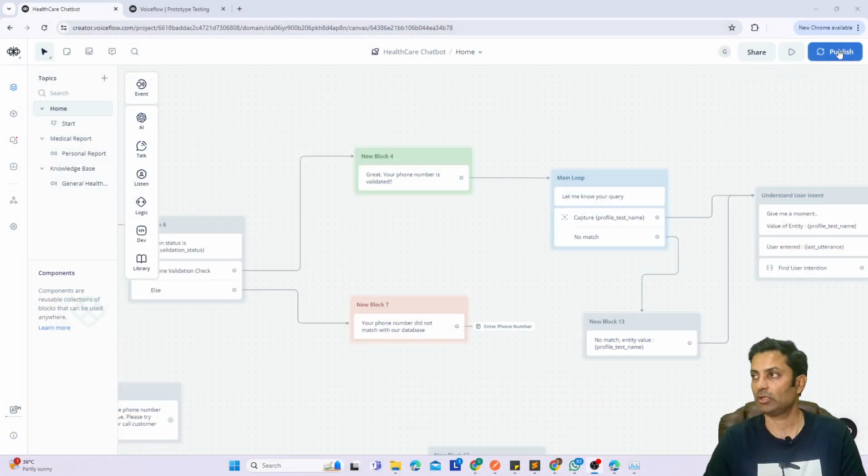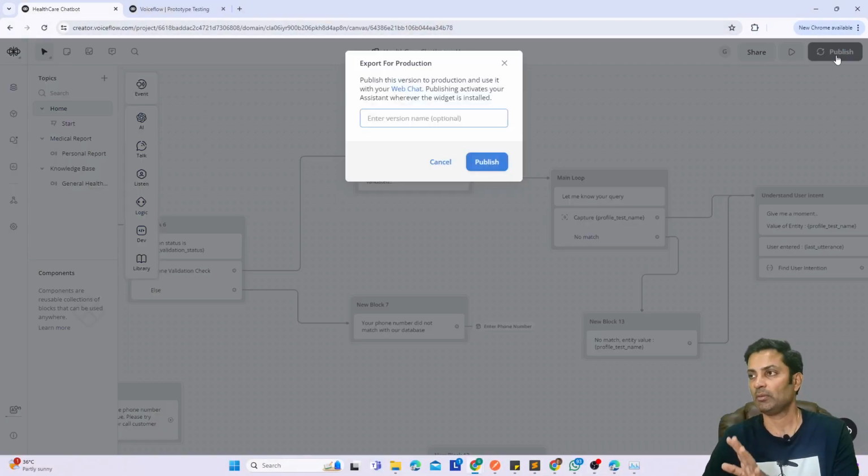So we can build and deploy this kind of chatbot at scale, and there are no-code tools. You don't have to write code. I showed you I didn't write any code. I just gave an instruction, configured it, and got it up and running. And I can use the publish button here. Once I publish it, it will ask me for some information and give me a code snippet, which I can use in a website, and the chatbot will be up and running. That easy it is for me to do it.